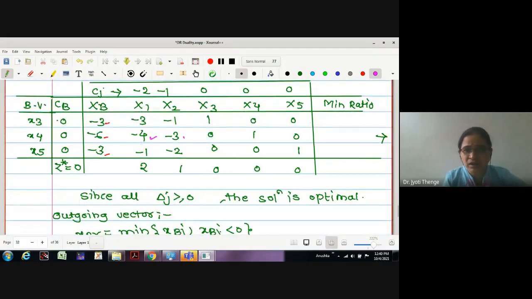This one and this one. All the rest are going to be non-negative entries. Therefore, we will calculate the ratio only for the two values, that is x21 and x22. If you just put this as a matrix, what is the position for these values? This is x21 and x22.